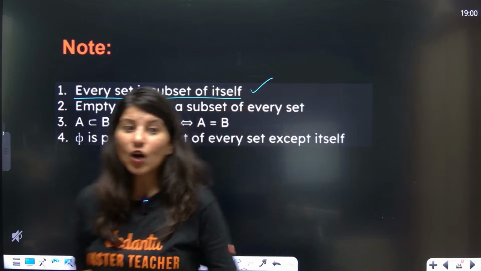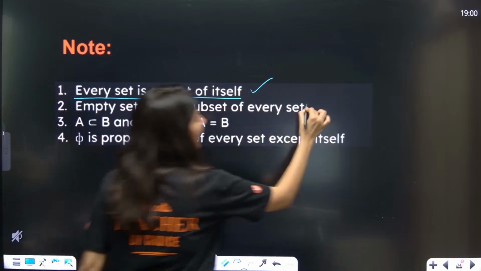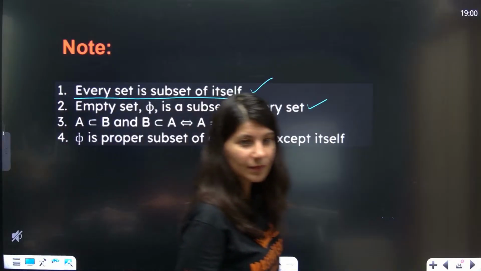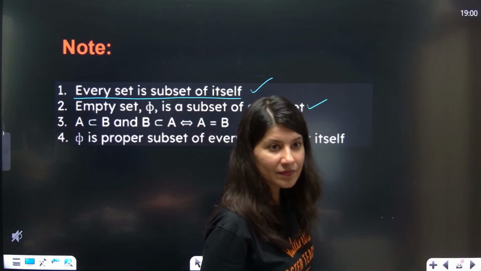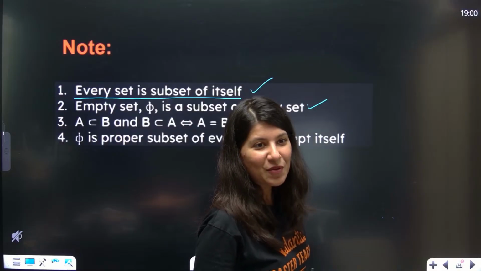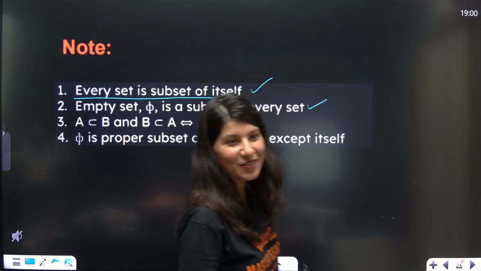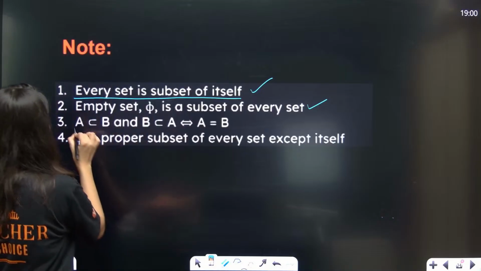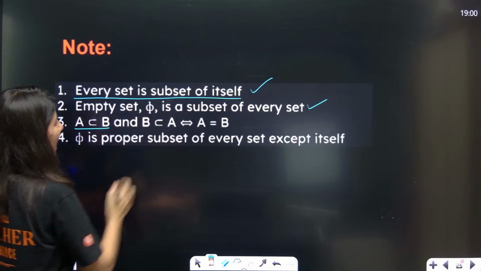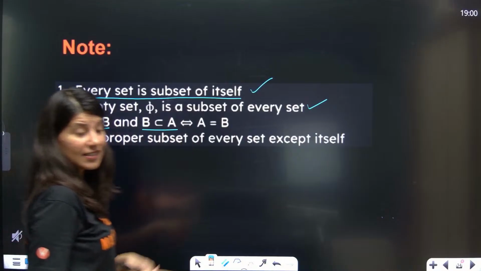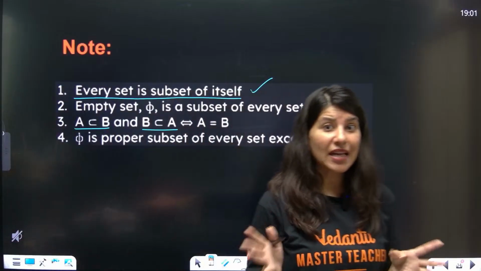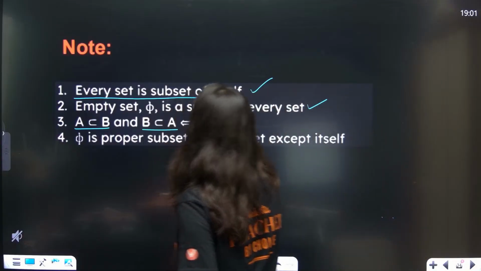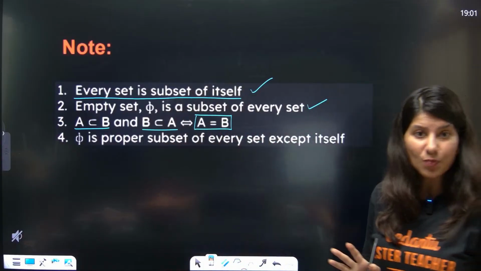Okay. Now null set is a subset of every set. One student was telling also in the chat box. Now if A is a subset of B and B is a subset of A, what does that mean? That both A and B are equal. Then only it is possible.